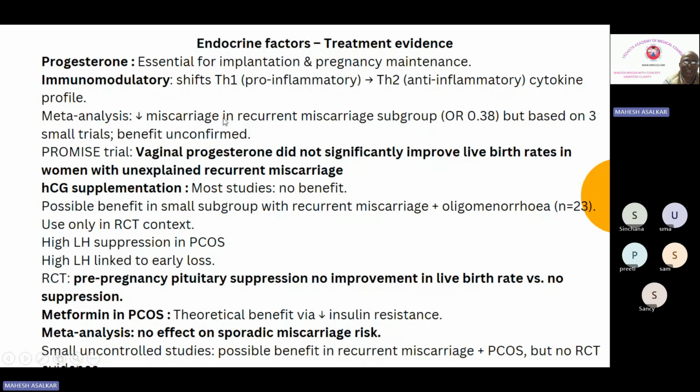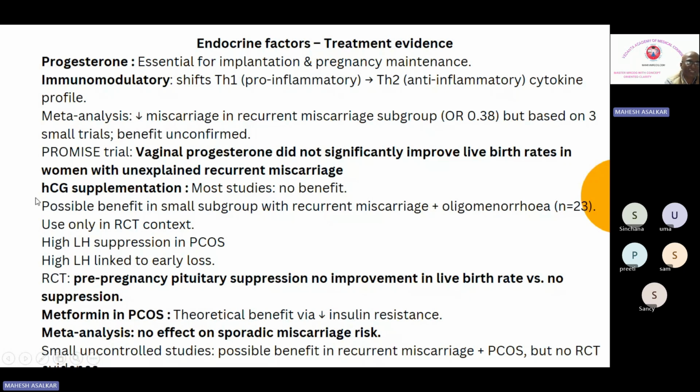There is a decreased miscarriage in the recurrent miscarriage subgroup, but based on 3 small trials, benefit is unconfirmed. Okay, what does the PROMISE trial say? Vaginal progesterone did not significantly improve the live birth rate in women with unexplained recurrent miscarriage. So progesterone has this particular role, but the PROMISE trial says vaginal progesterone did not significantly improve the live birth rates in women with unexplained recurrent miscarriage.